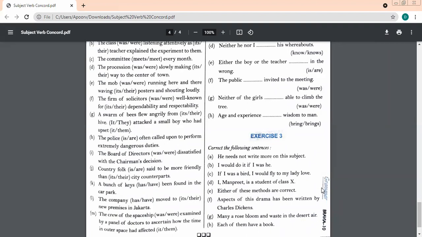Aspects of this drama has been written by Charles Dickens. Ma'am, have been written. Ma'am, it should be have. Very nice. In place of has, it should be have.